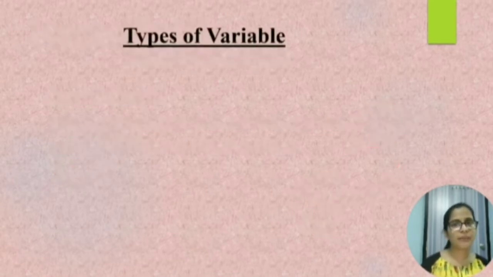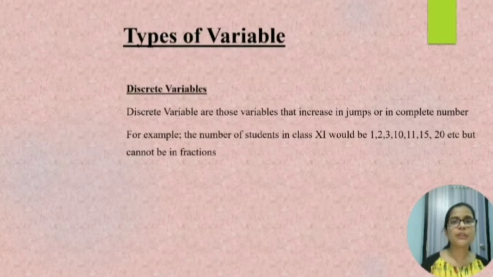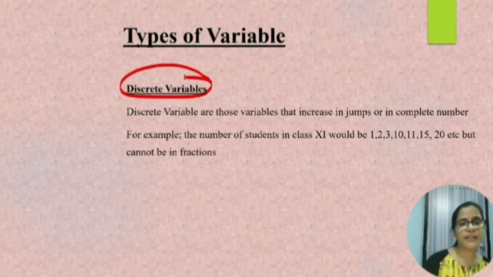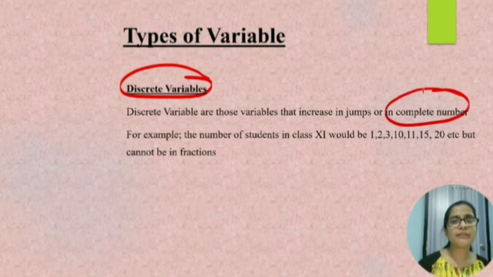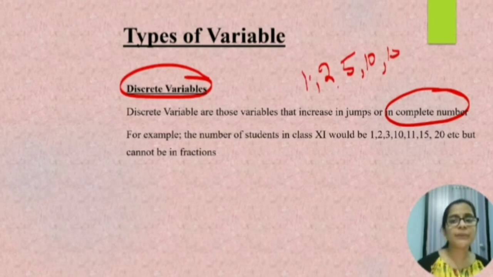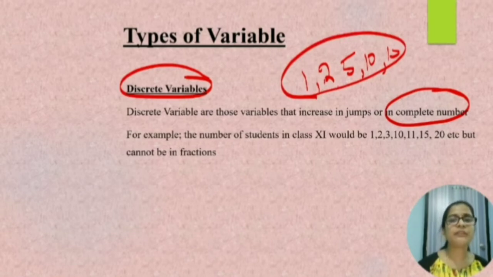Next we have the types of variable. There are two types of variable, discrete variable and continuous variable. So first let's see what is discrete variable. Discrete variables are those variables that increase in jumps or in complete numbers. So what do we mean by this? It can be 1, 2, 5, 10, 15. So it will be in complete numbers and it will increase in jumps. Jumps means from 5 to 10, 10 to 20, 20 to 30.